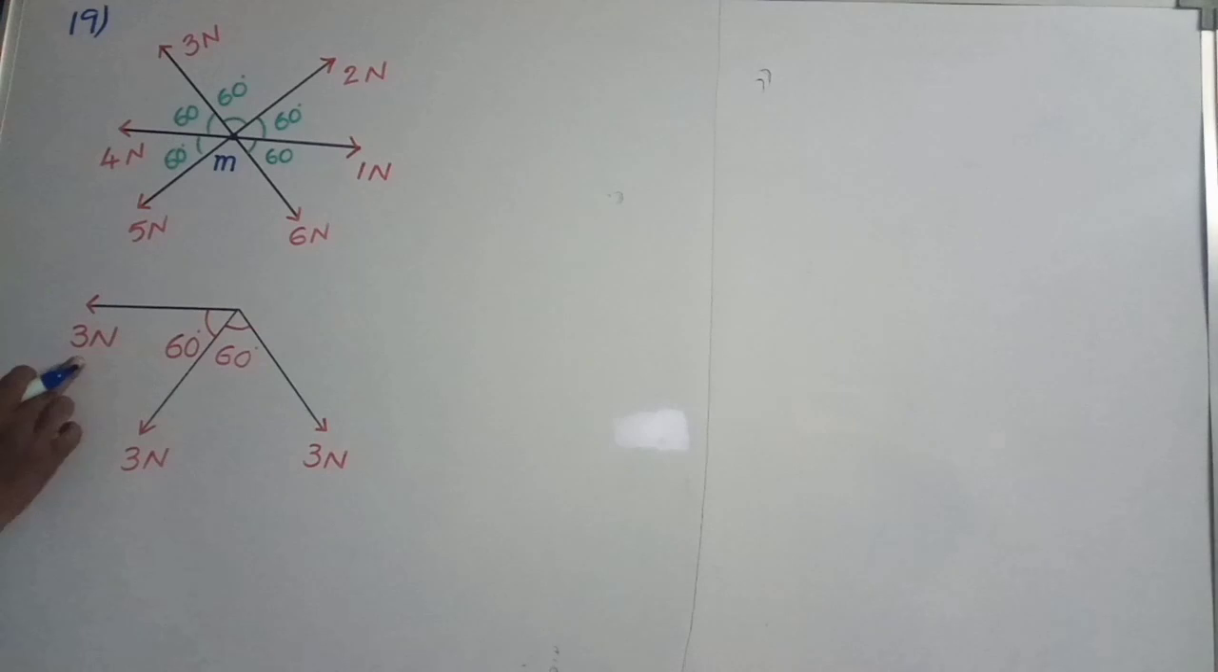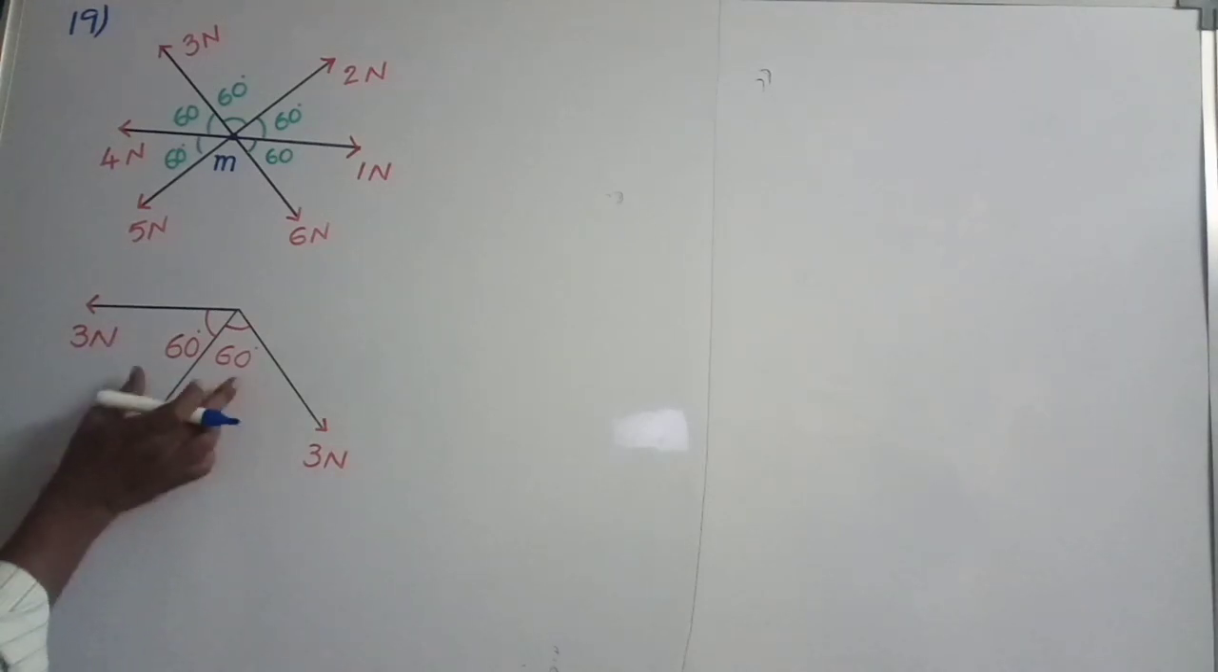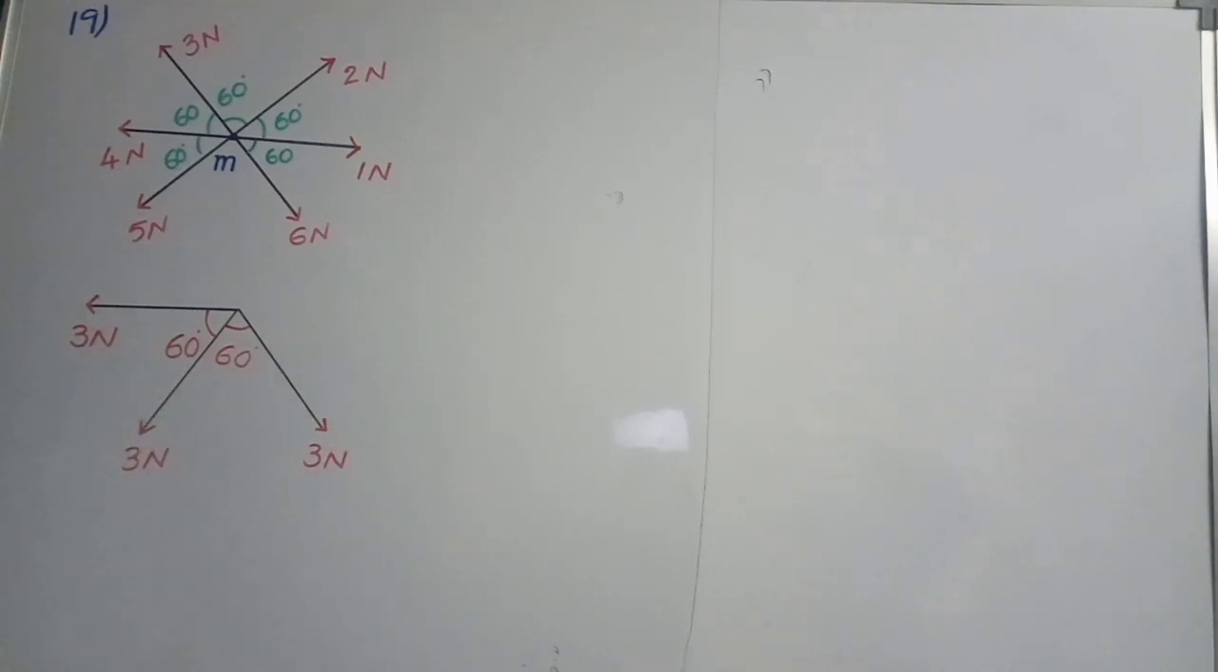Okay, first we should find the resultant of these two forces. These two forces, 3 Newton and 3 Newton, have an angle between them equal to 120 degrees. If two forces are making an angle theta with each other, to find the resultant we know the formula from the parallelogram law of vector addition, the resultant magnitude